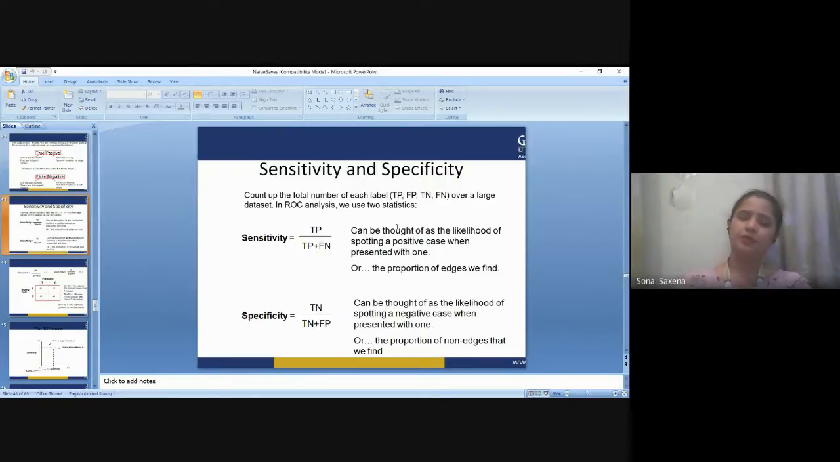On the basis of the confusion matrix, we can count up the total number of each label: how many true positives, false positives, true negatives, and false negatives over a large data set. In ROC analysis, which is done for this, we can calculate sensitivity as true positive divided by true positive plus false negative. It can be thought of as the likelihood of spotting a positive case when presented with one, or the proportion of edges we find. Similarly, we have specificity, given by true negative divided by true negative plus false positive. It can be thought of as the likelihood of spotting a negative case when presented with one, or the proportion of non-edges that we find.